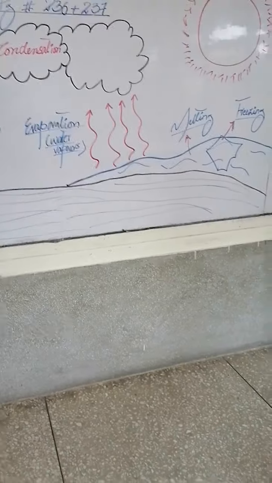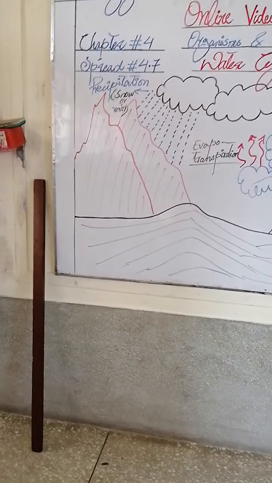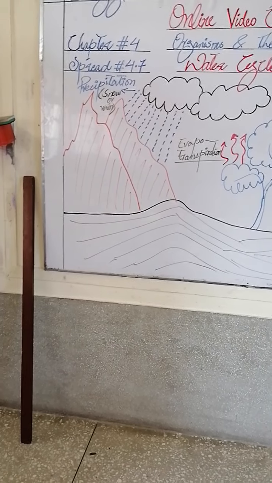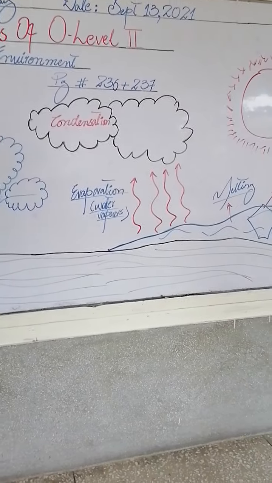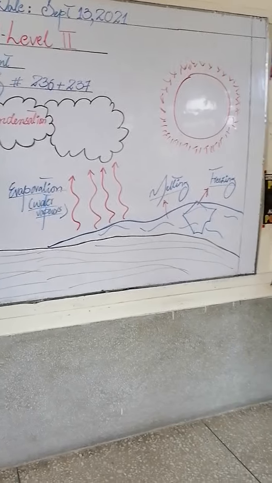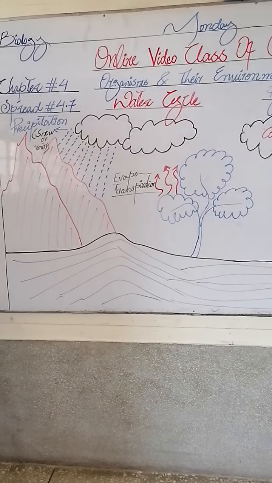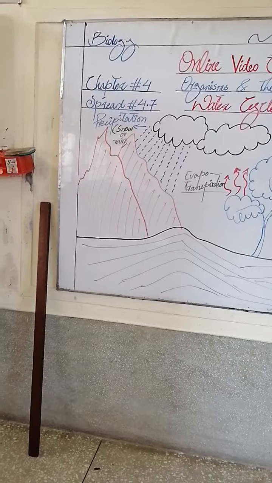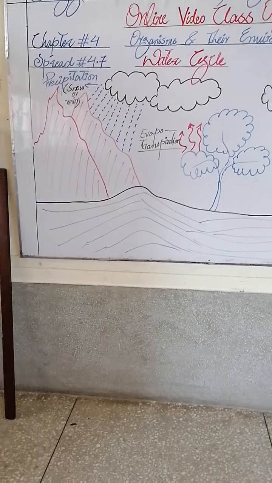Okay, so hope it is clear to you. I am saying again and again that if there is any query, any confusion regarding any cycle, any topic, so you can ask me in the chat box. I am going to share the animated video of carbon cycle and water cycle in the group. Okay, not on the portal, because on the portal there is the issue of copyright, so they block that videos on the portal. Okay, so I'm going to share the videos and the animated videos of both cycle, that is carbon cycle and water cycle, in the group, and you must have to watch those videos. Clear, girls?